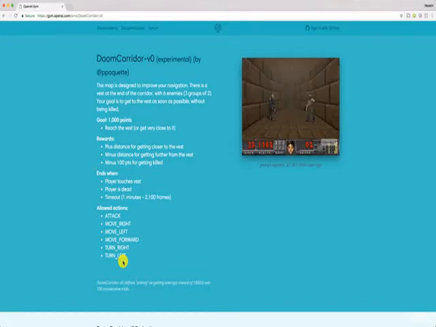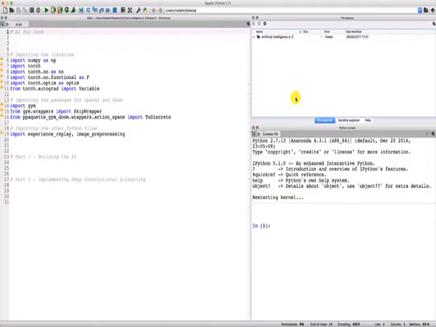Alright, so I hope you're excited with this game. I actually think this is the most exciting game. So we're gonna build an AI to beat that game, and to do this, we will implement a deep convolutional neural network.